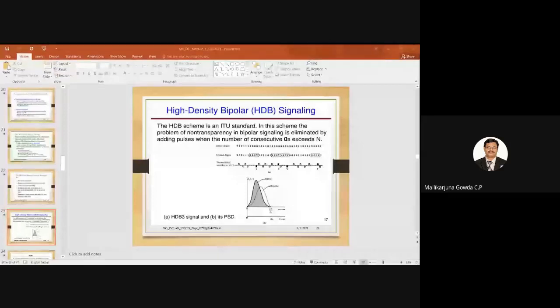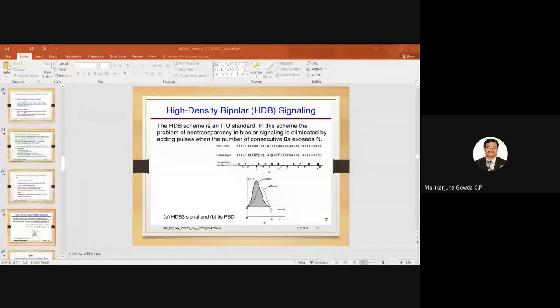After this point, I am finding more than 3 consecutive zeros, right? So first n plus 1, meaning 3 plus 1, 4 zeros, I will be replacing by a special sequence called B00V. Why am I replacing these 4 zeros by B00V? Because after the special sequence, the number of ones is even. I counted 1, 2, 3, 4. So there are 4 ones. If the number of ones is even, then I have to insert the special sequence B00V.